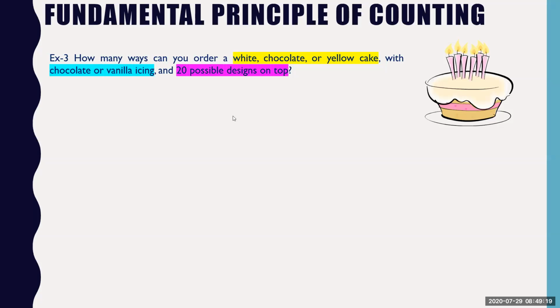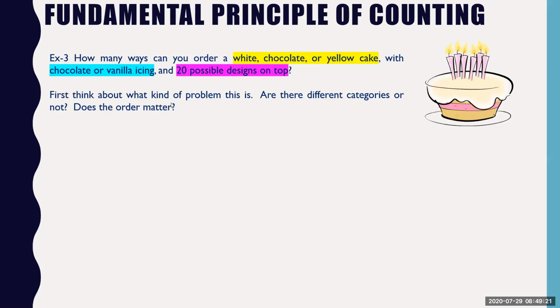Now, the more important concept here is that first you think about what kind of problem this is. Are there different categories, or does the order matter? This is very important here. This is what you have to focus on in today's class. Whether the order of the arrangement of the elements really matters or not. If it matters, then what kind of problem are we dealing with? If it does not matter, then what kind of problem are we dealing with? This is what we are going to see today.